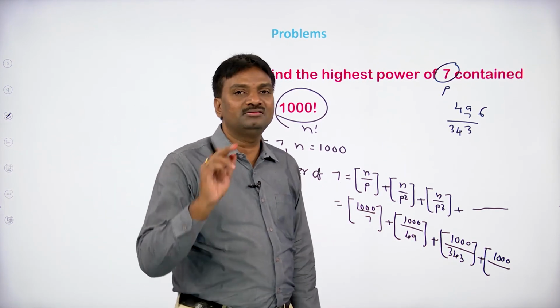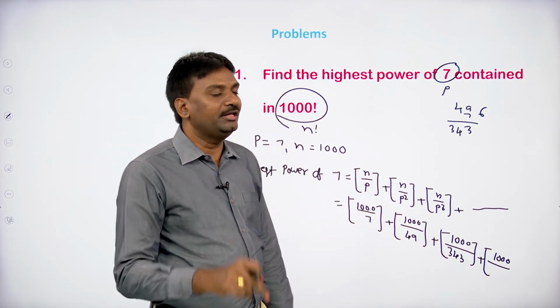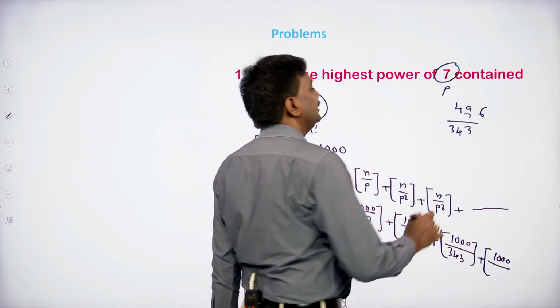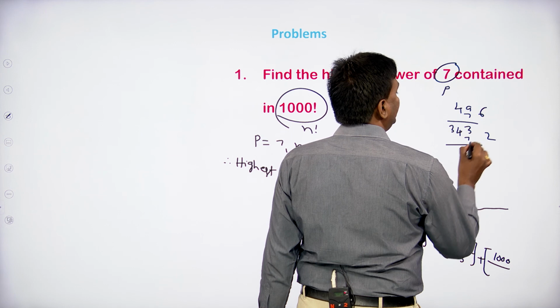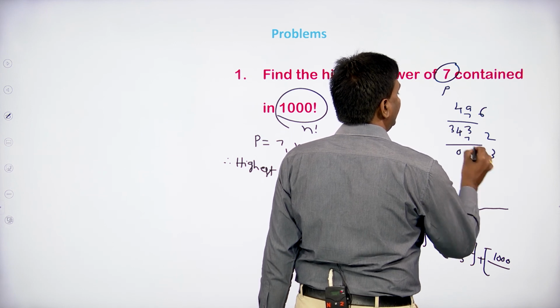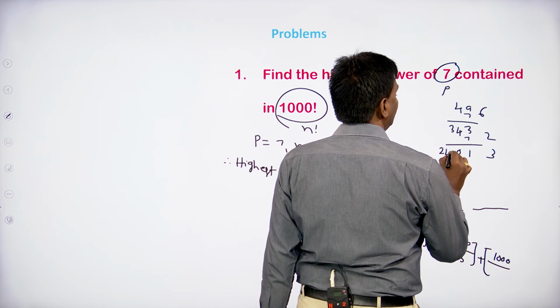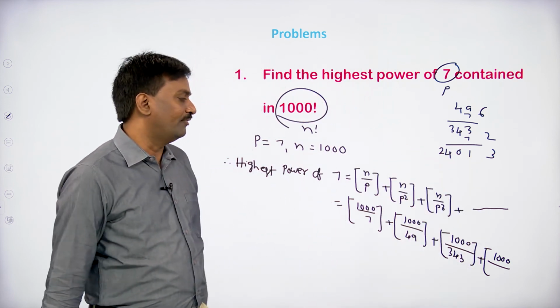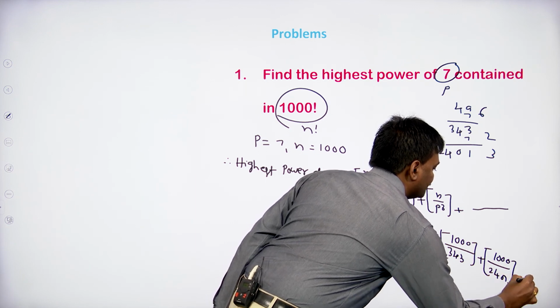P power 4 means 7 into 7 into 7 into 7. So 7 into 7 is 49, 49 into 7 is 343, 343 into 7 is 2401. So we can leave this, plus so on.